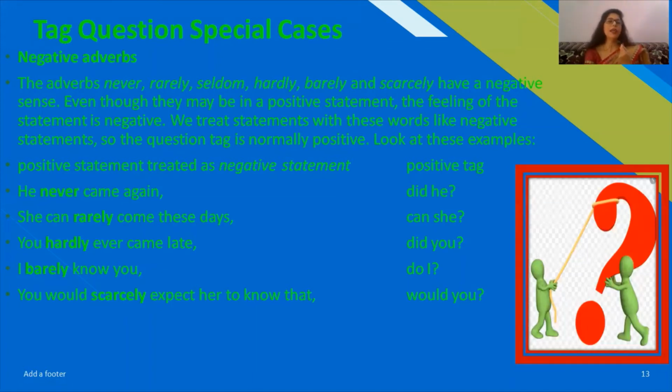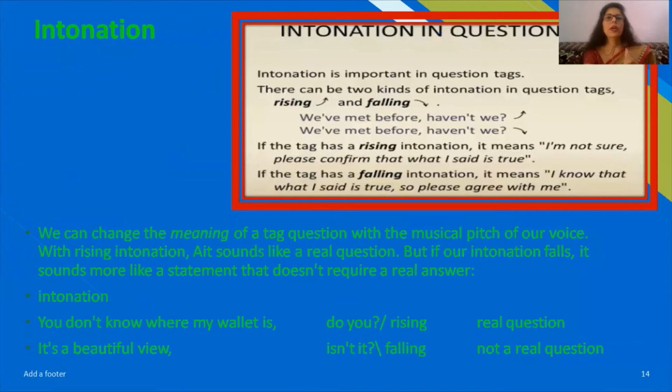If you hardly ever come late, then do you. You would scarcely expect her to know that. Then, in case of a modal, we will use the same modal, would you, and after that, the pronoun.